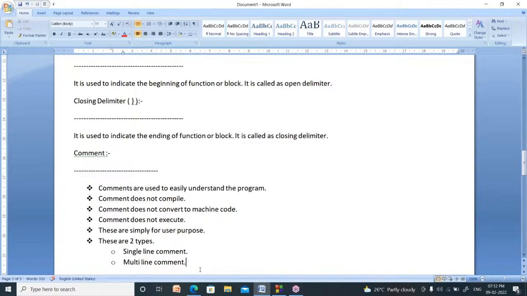Comments don't compile, they are not converted to machine language, and they do not execute. For what purpose are we writing them? We are simply writing them for the user, for our purpose. These are not for the machine, these are for us.